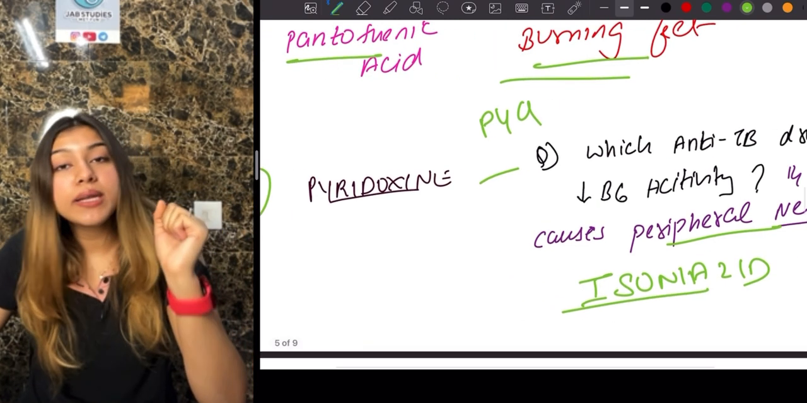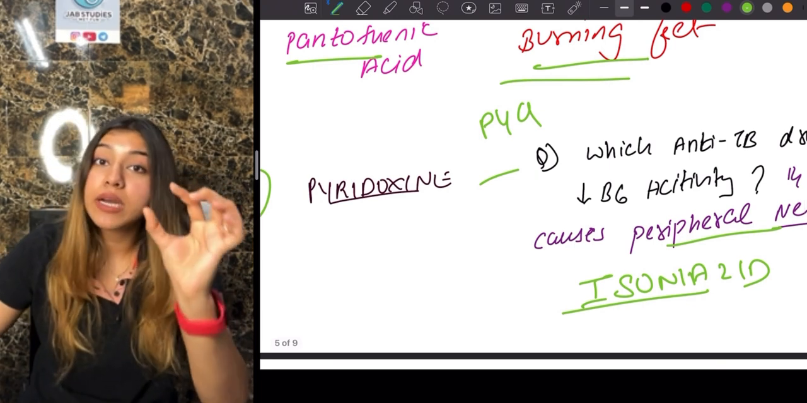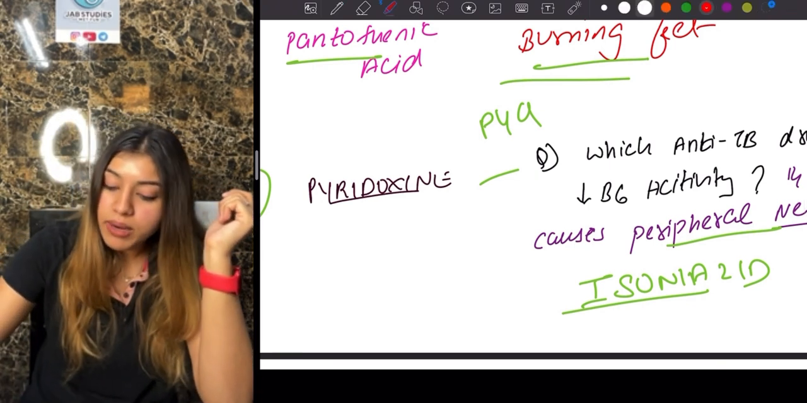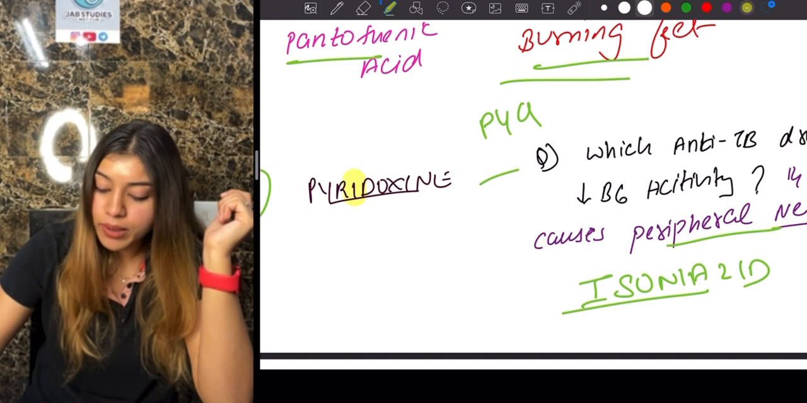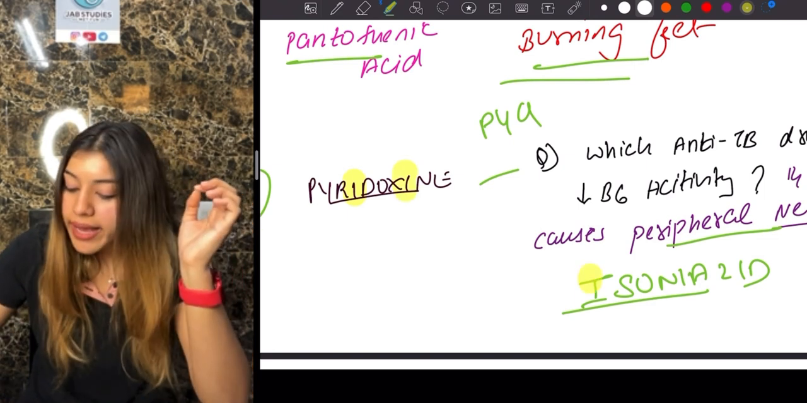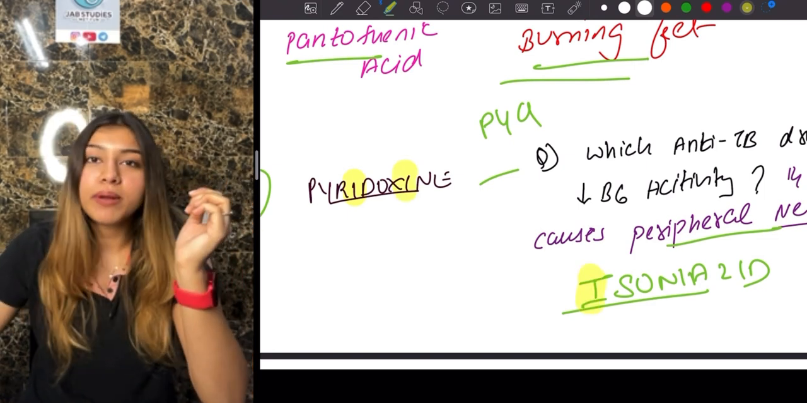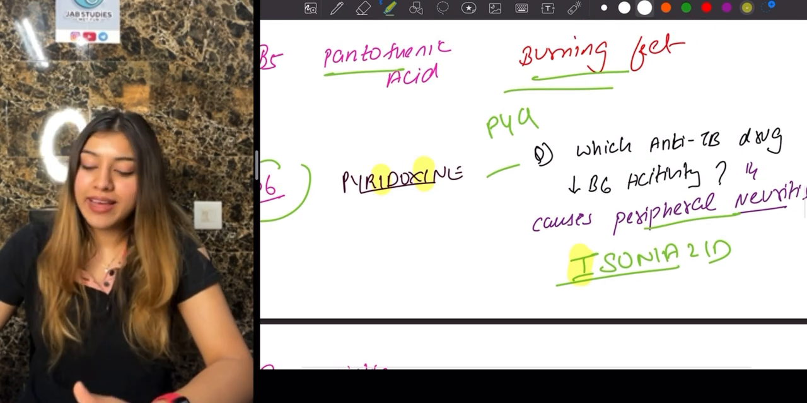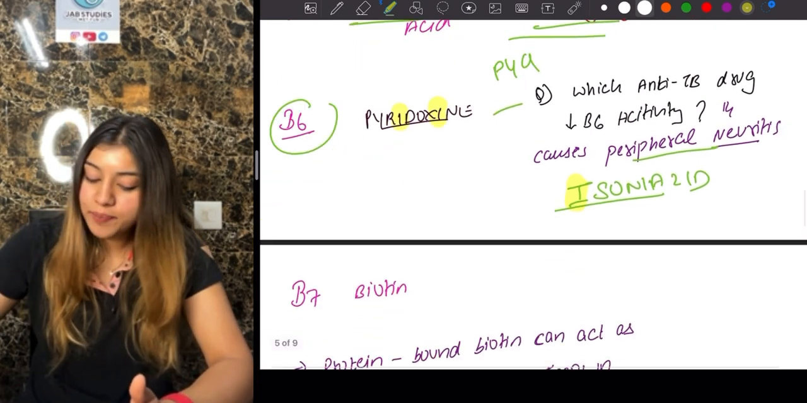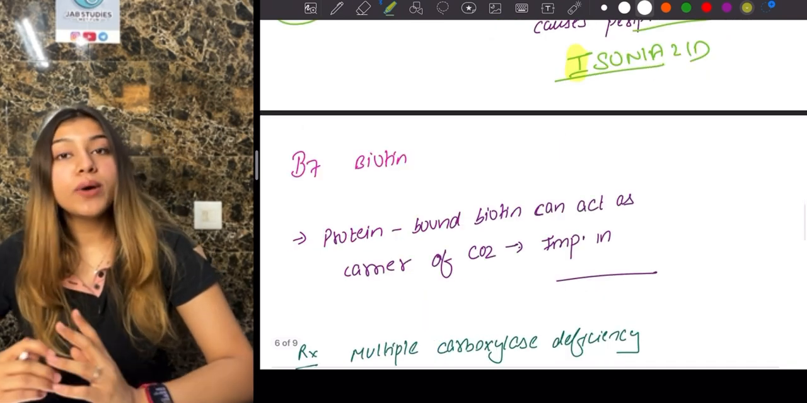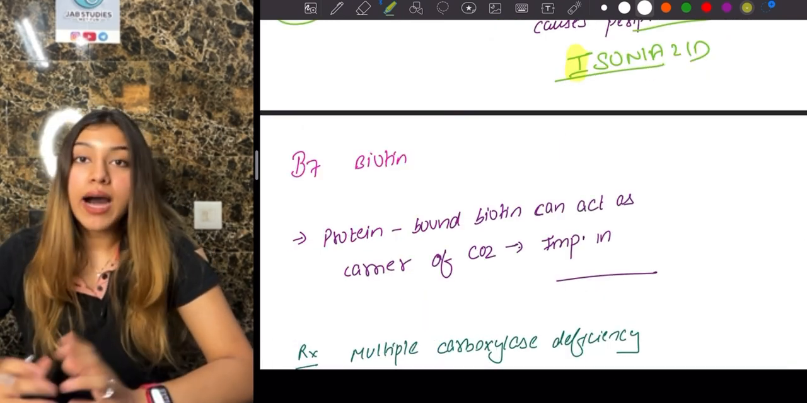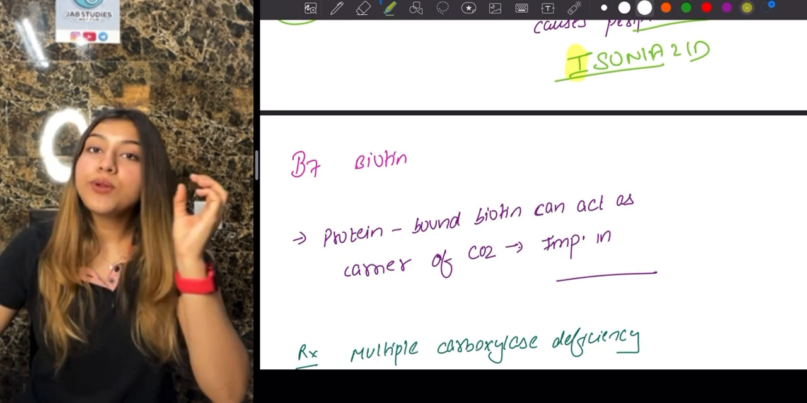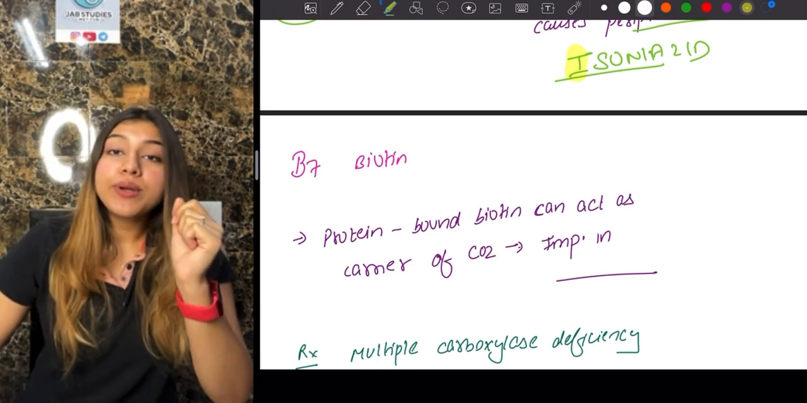How am I going to remember it? Isoniazid is causing pyridoxine deficiency. You can see multiple I's, the letter I. Okay, pyridoxine, right? So isoniazid, that is one way of remembering it. Okay, so these are basically various newbie tricks, but I hope it will help you in your exam. Okay, next, let us move on to our next vitamin, that is our B7, our biotin. Okay, what you need to know about biotin, guys, is that biotin is a protein.